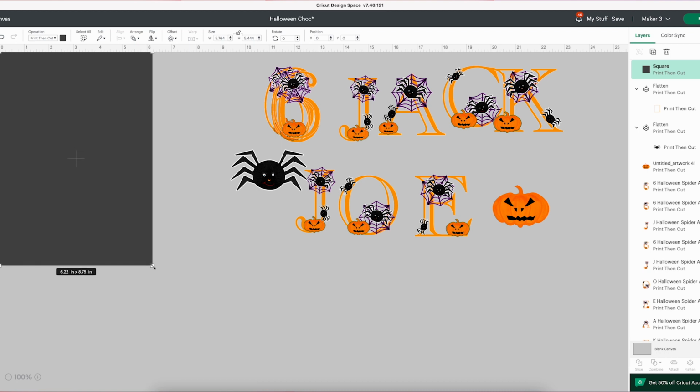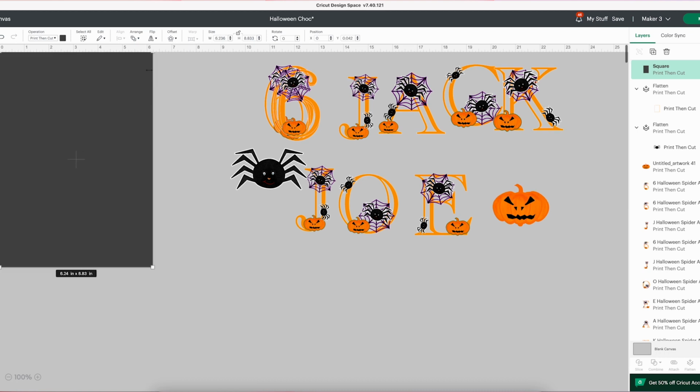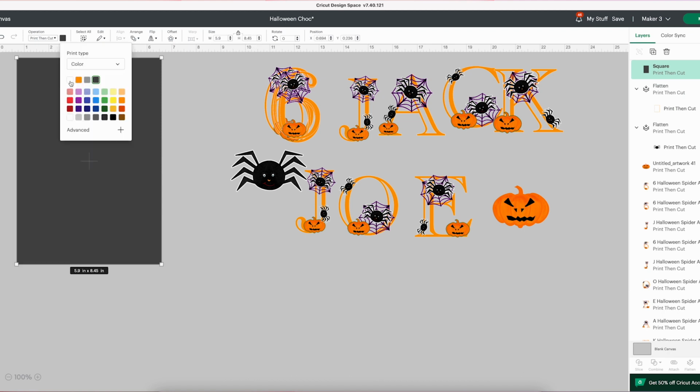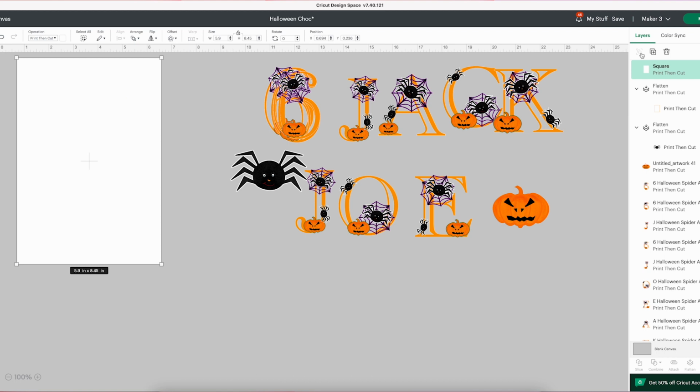So I've just got to faff about with that, or you can go into the top where you've got your lock for the shape, and you can actually change the shape in there too, but just get it to the exact size you want or the size you're happy with. And then I've got it already as a print and cut image, so I can colour it, and this will be my first layer.